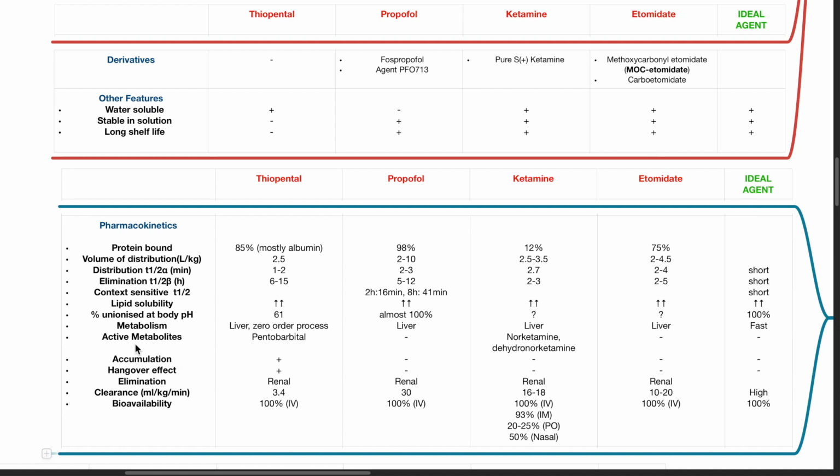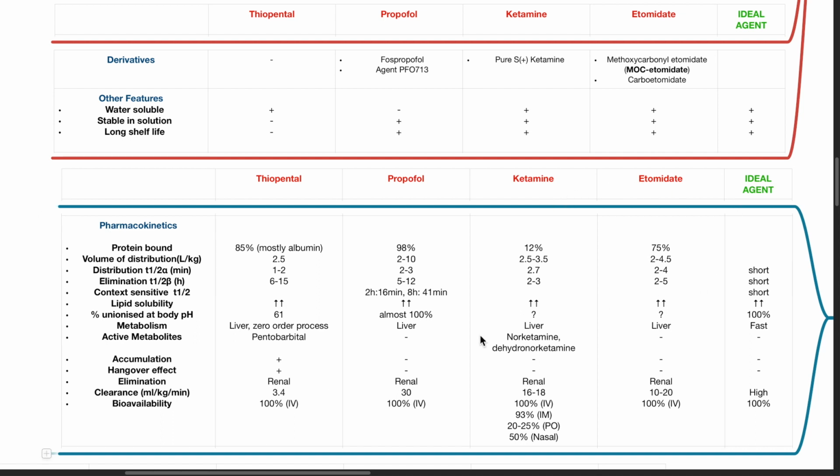Active metabolites: thiopental and ketamine have active metabolites, which are pentobarbital and norketamine respectively. Propofol and etomidate do not have active metabolites. The ideal agent should not have active metabolites. There is accumulation with repeated use of thiopental, but not with propofol, ketamine, or etomidate. The ideal agent should not have accumulation. There is hangover effect with thiopental use, but not with propofol, ketamine, or etomidate. The ideal agent should not have a hangover effect.